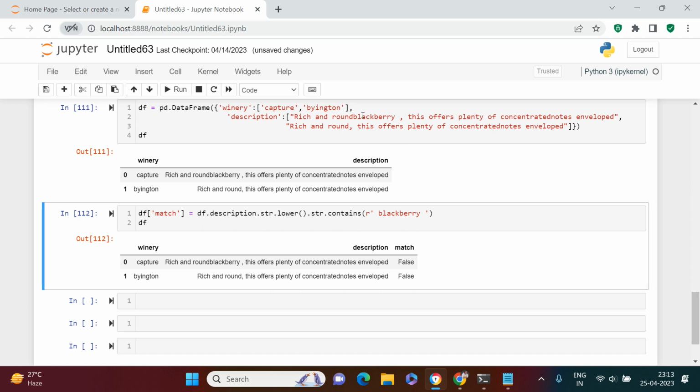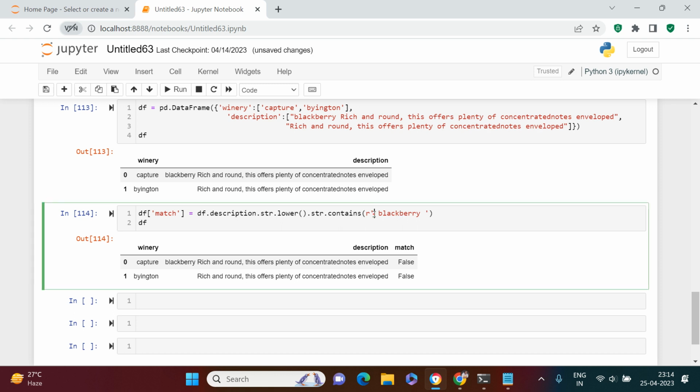But let's take another situation where it is written like this. You see, it is like this. So this is connected to a quotation mark, right? It is along with the quotation, but this is an independent word. It's not a substring. In that case, let's see what happens. It says false because we have given a blank space on both sides, right? So it's not giving us a match. So what to do in that scenario?